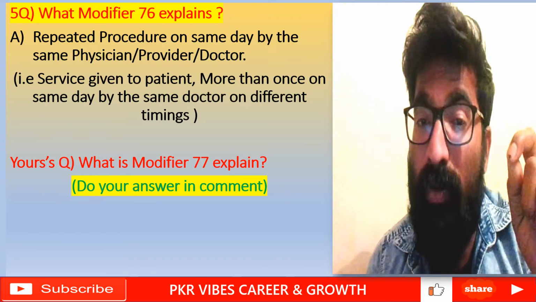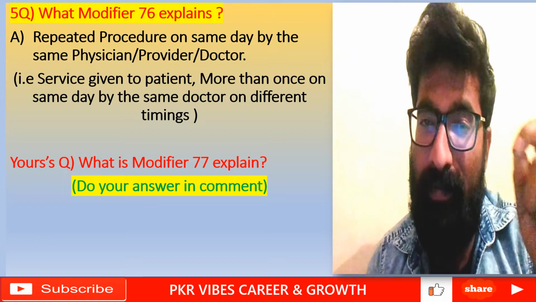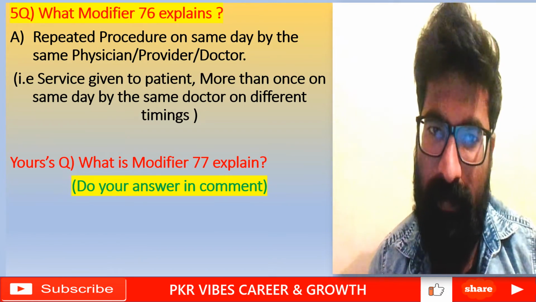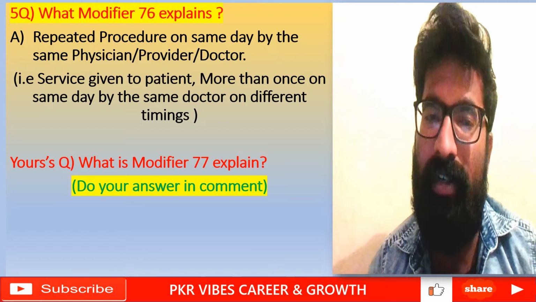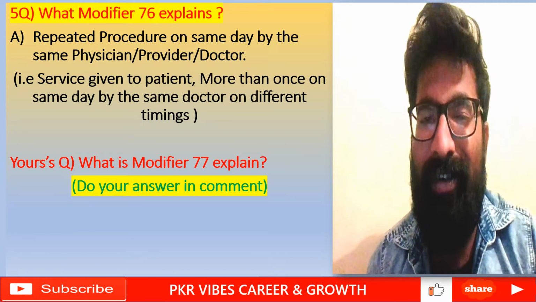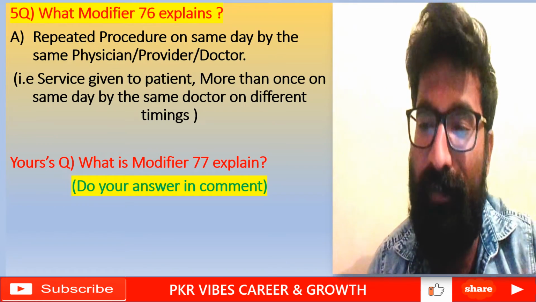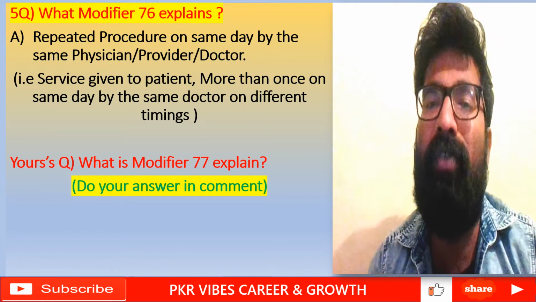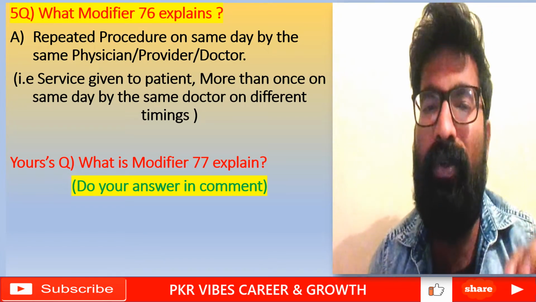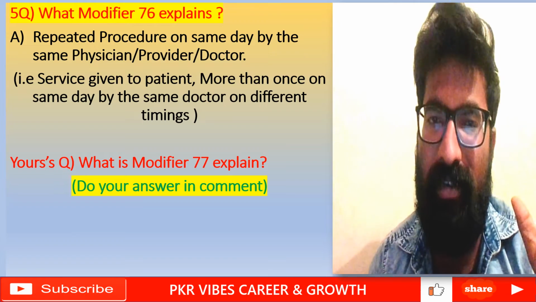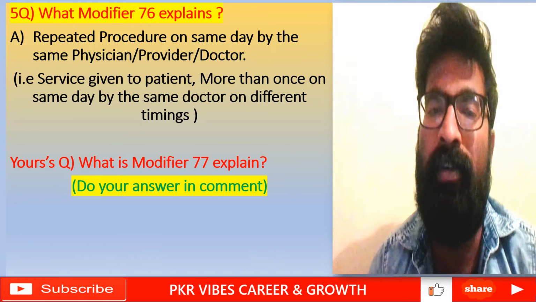So a repetitive procedure or service by the same doctor on the same day itself is called modifier 76. A service given to a patient more than once on the same day by the same doctor at different times is nothing but modifier 76. Or simply you can answer: repeat procedure on same day by same doctor, that is modifier 76.